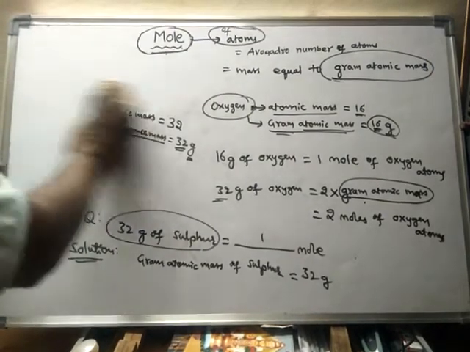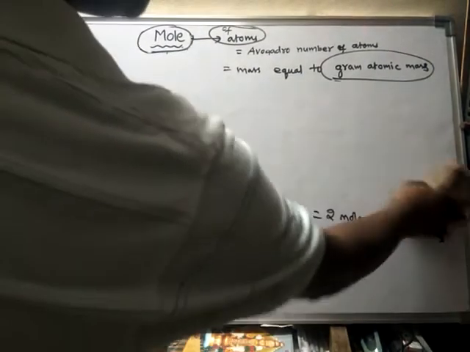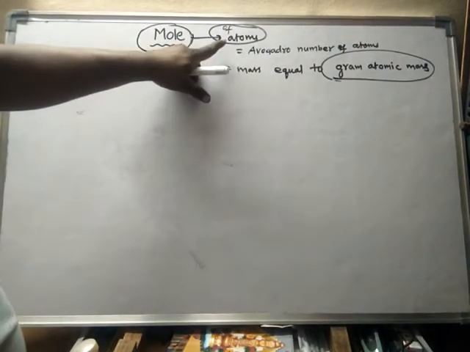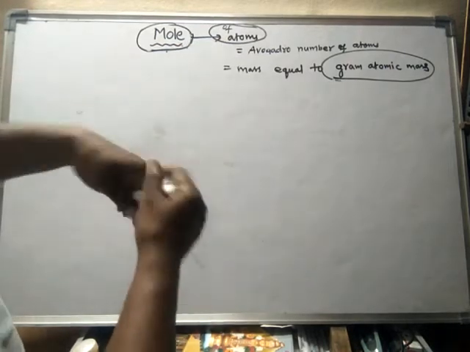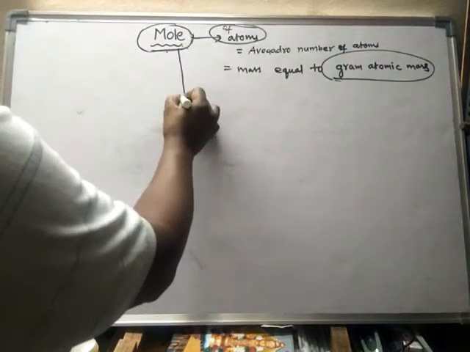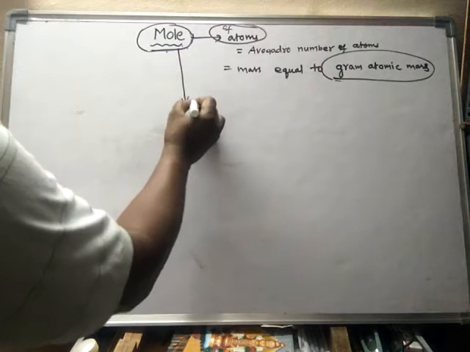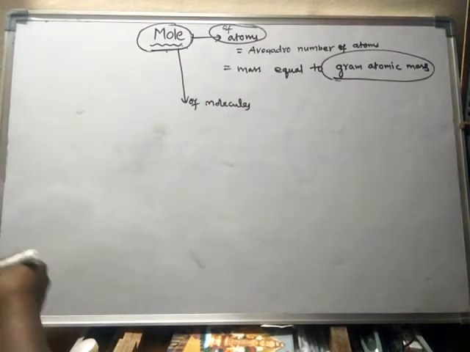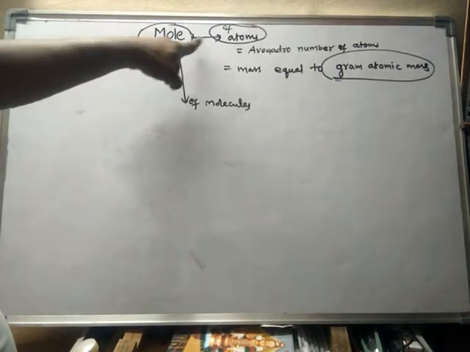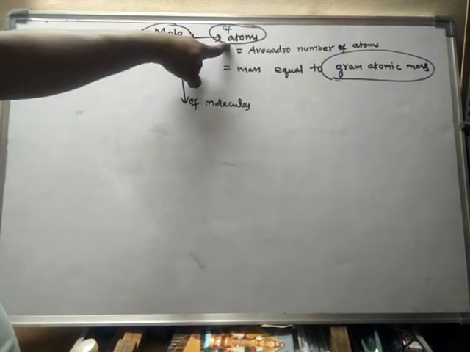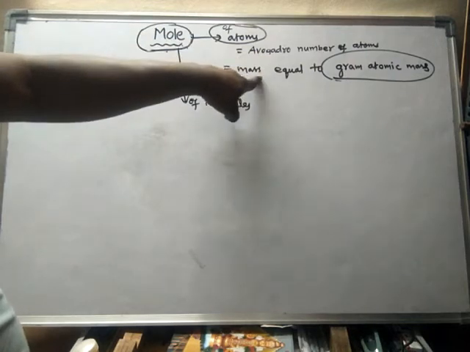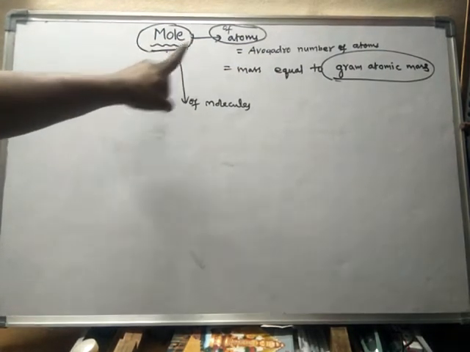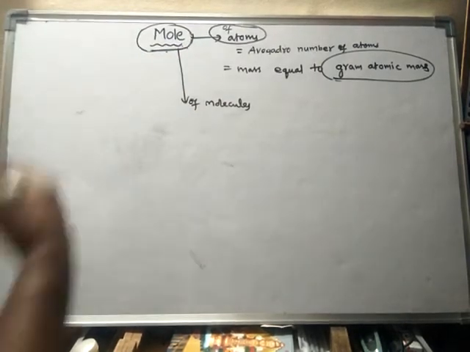Now let us learn the mole in terms of molecules. In terms of atoms, we learnt about mole. Now we will learn the mole of molecules. Just like how we learnt mole of atoms in terms of number and mass, for molecules also we will learn mole in terms of number and mass.